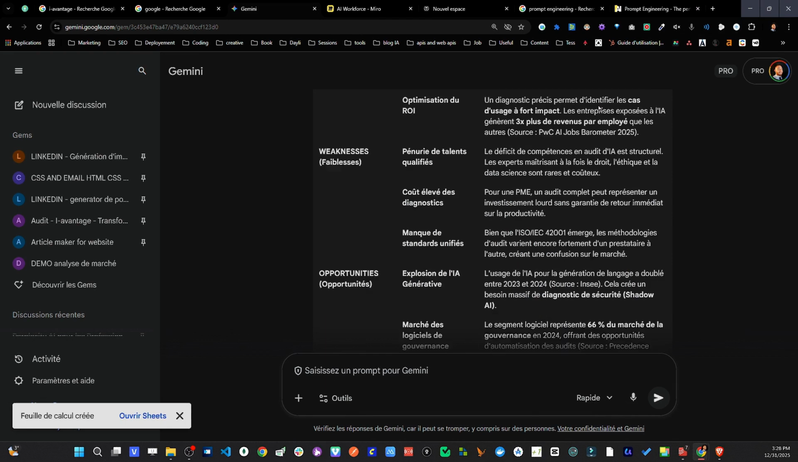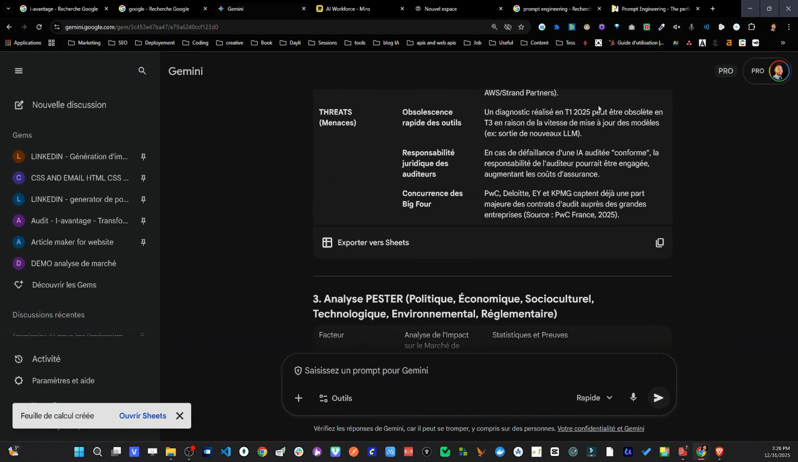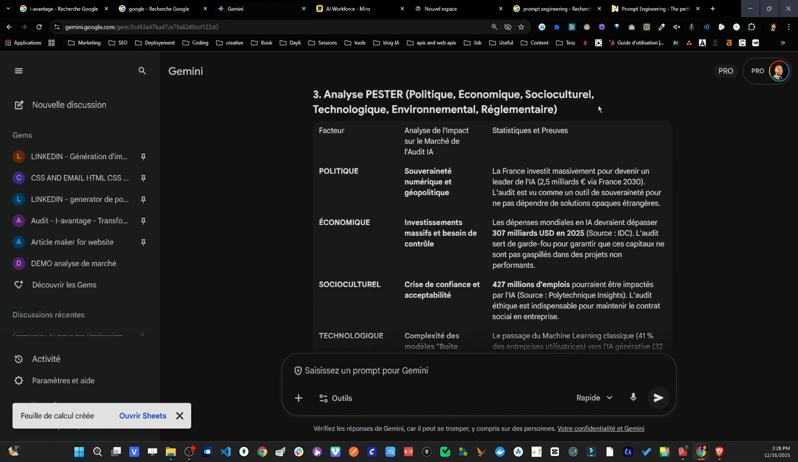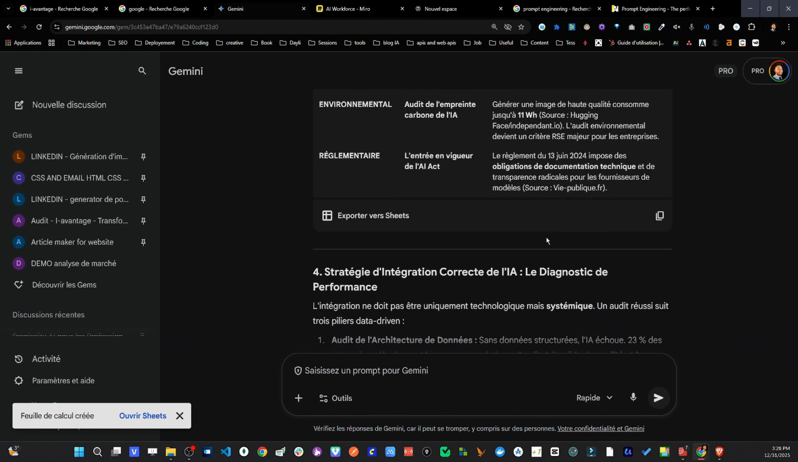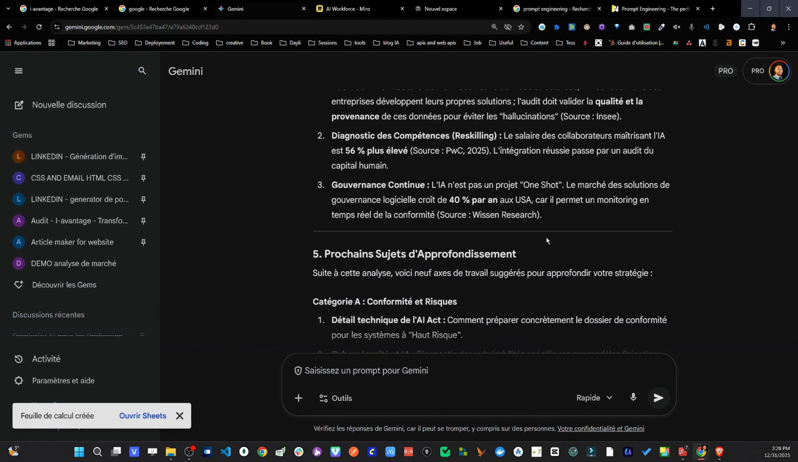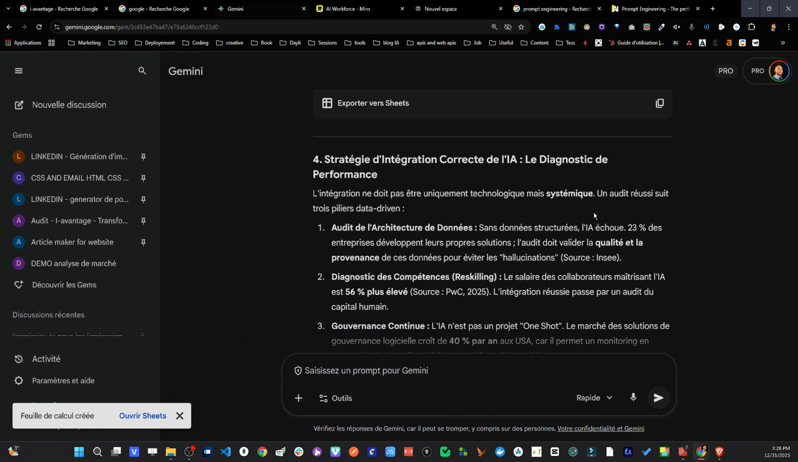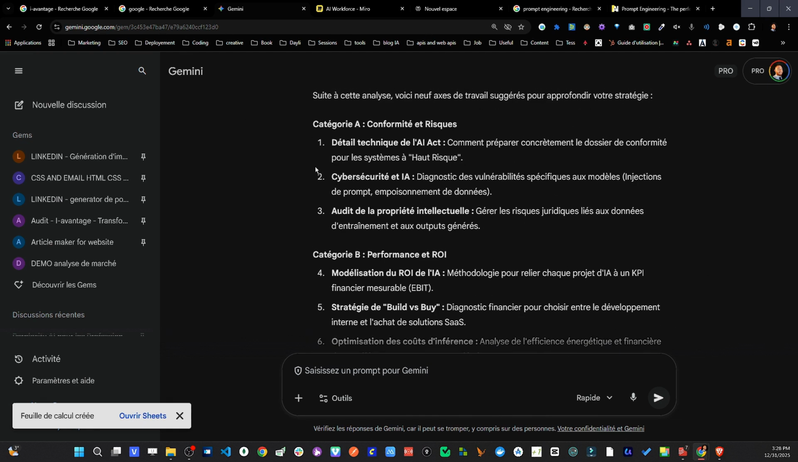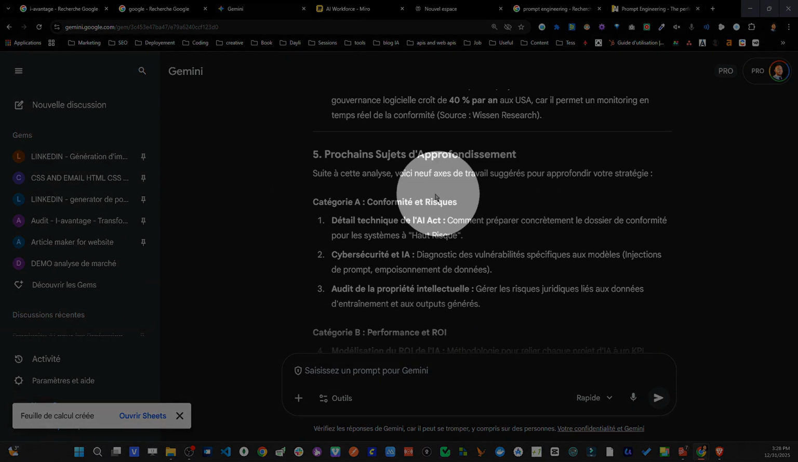But again, it's this back and forth, this testing process. We dig in and keep control over the tool. Now we continue with the PESTLE analysis. And what interests me now are the next steps. Diagnostics. I'm checking if that's it, so there, I've got them. Next topic to explore in depth.